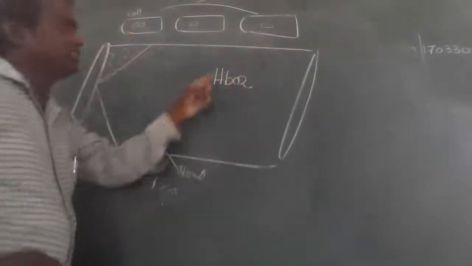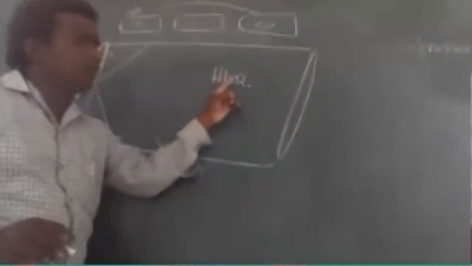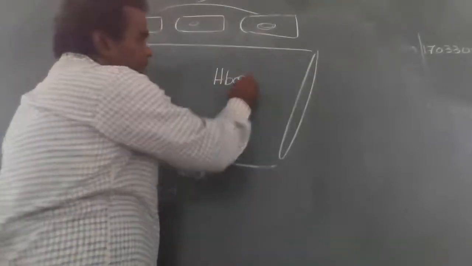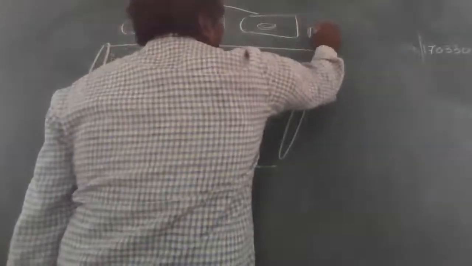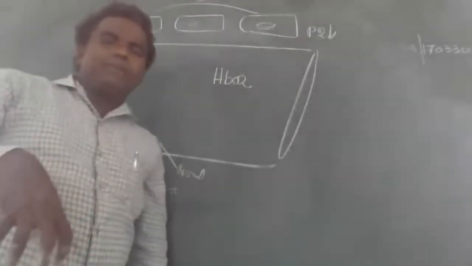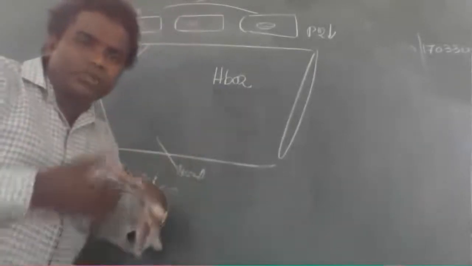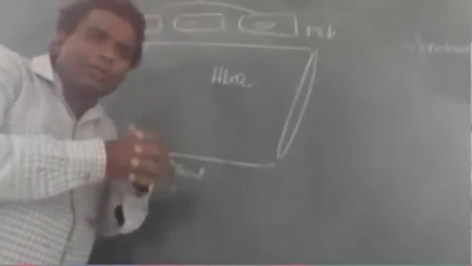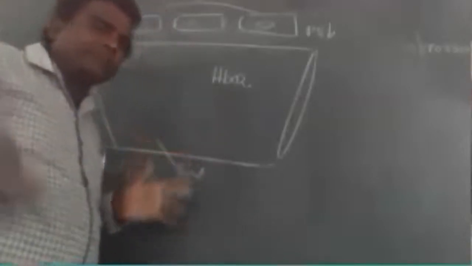HbO2 reaches the cell. Immediately in the cell, PO2 is lesser. That means in the cells there is no oxygen. With lesser oxygen, it should not bind with hemoglobin. That's why oxyhemoglobin association is compulsory and takes place immediately.